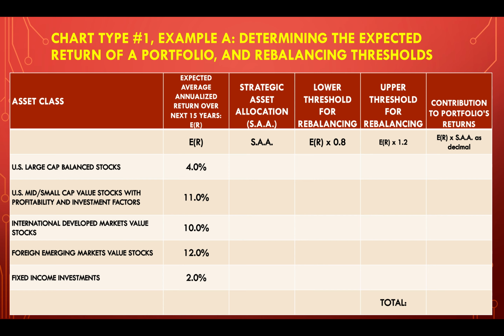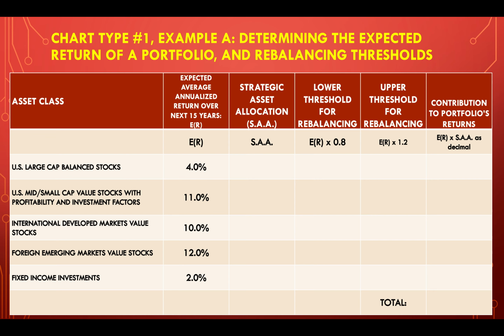Then we have mid and small cap value stocks with profitability and investment factors. Then we have international developed markets value, foreign emerging markets value, and fixed income investments. All right. So we have the expected returns: 4%, 11%, 10%, 12%, 2%. Now, when I talk about expected returns, that's the average annualized return.